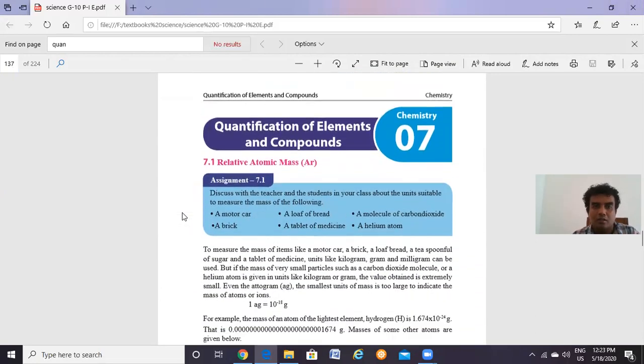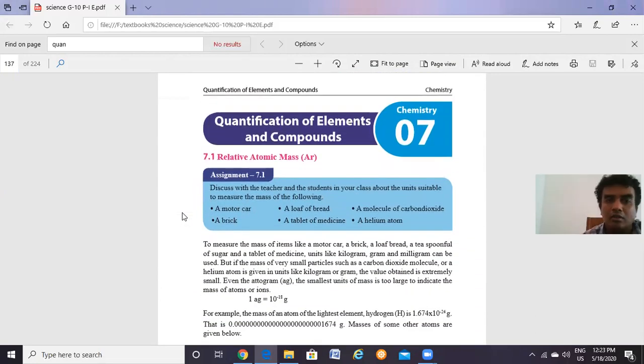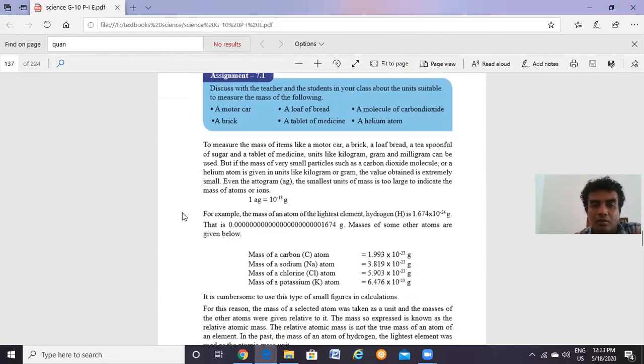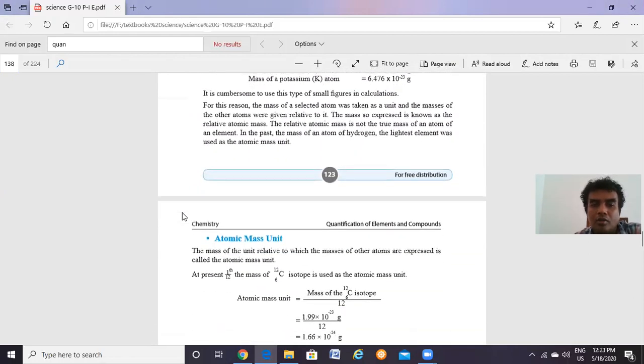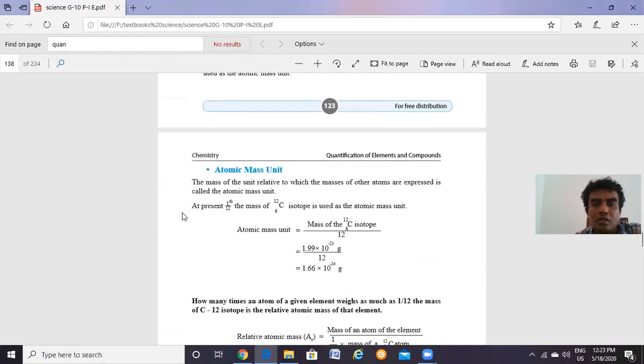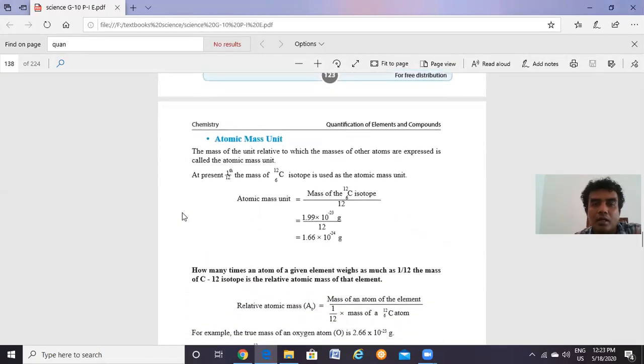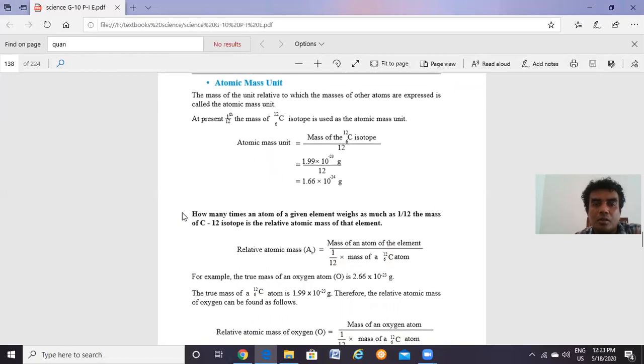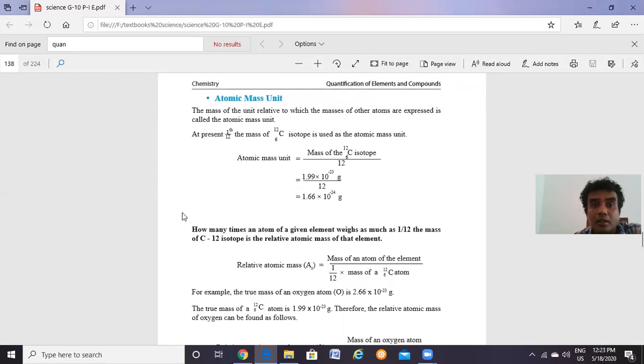Right, then look at the textbook. So this is what we have discussed now, relative atomic mass. Before we study the relative atomic mass, we should have the atomic mass unit or the relative atomic mass unit. This is the first equation you should remember. The method to calculate the atomic mass unit is the mass of a carbon atom divided by 12. So this is what we considered as the atomic mass unit.